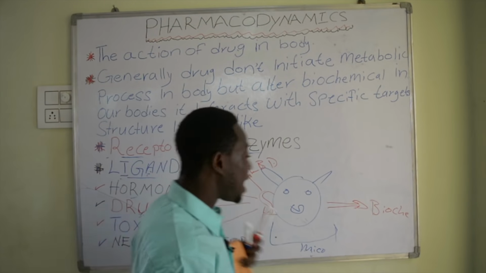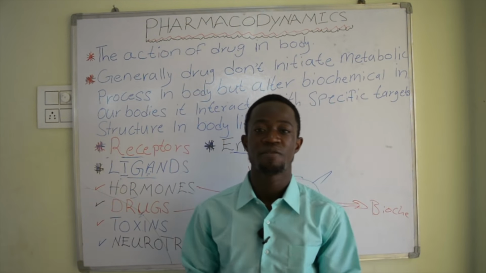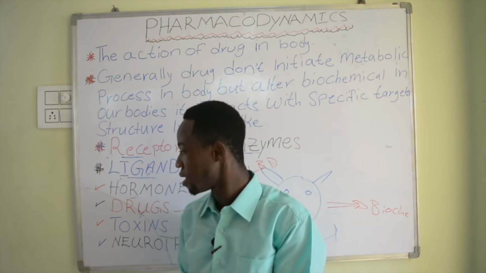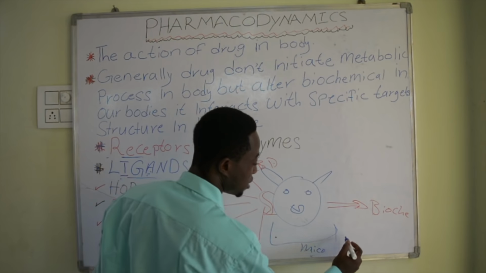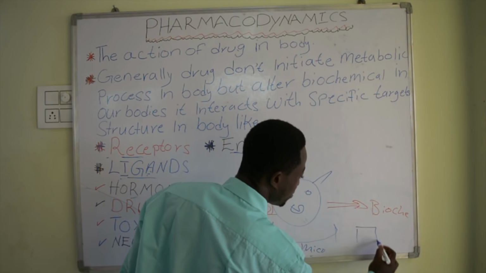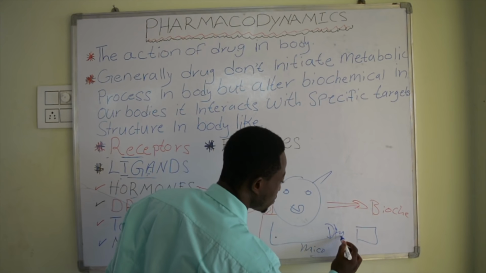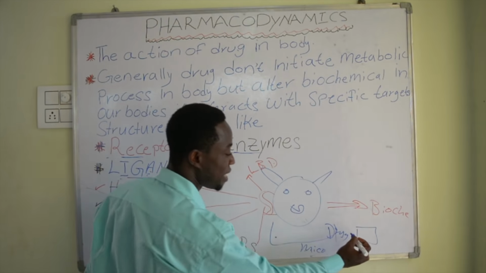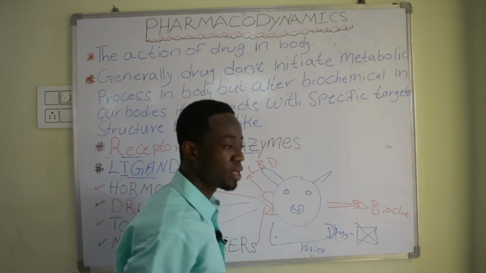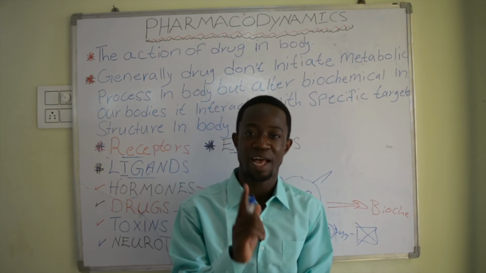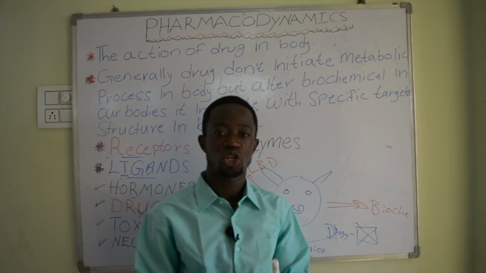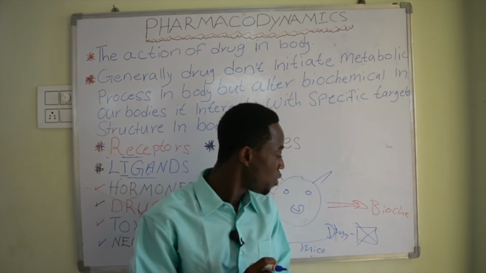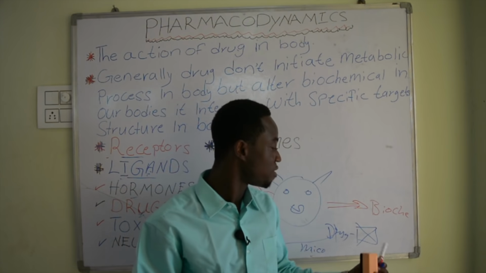Now, ligands also bind with other substances like plasma protein. So for example, we say drugs. This ligand is going to bind with the plasma protein. But what happened? Plasma protein do bind with ligands, but it does not show its biochemical effect. So therefore, a plasma protein is not a receptor.